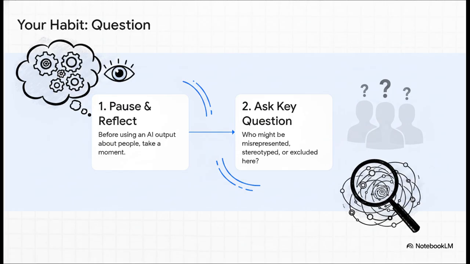So to fight this, you need a new habit. It's a habit of critical questioning. When you get an answer from an AI, especially one that's about people, just pause for a second. Ask yourself, who might be misrepresented here? Or who's being left out entirely? Are there stereotypes at play? That one simple question forces you to be the human check on the machine's patterns.